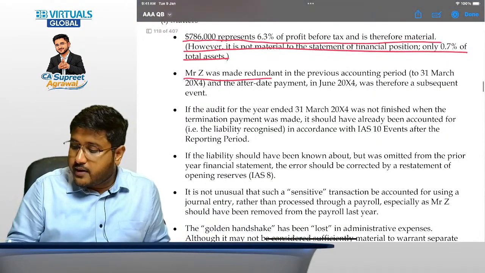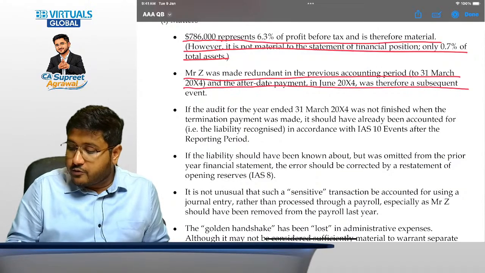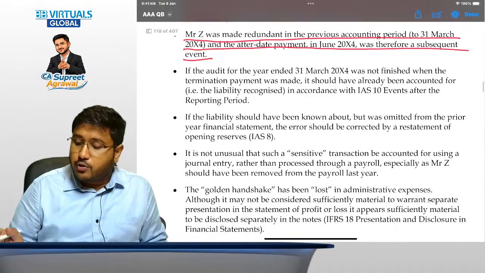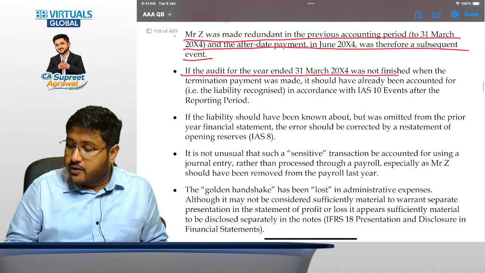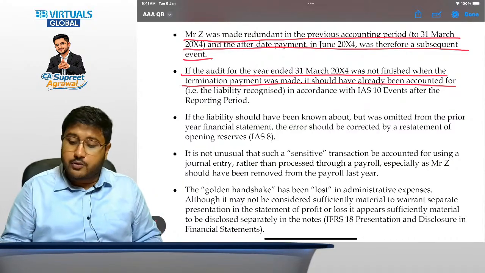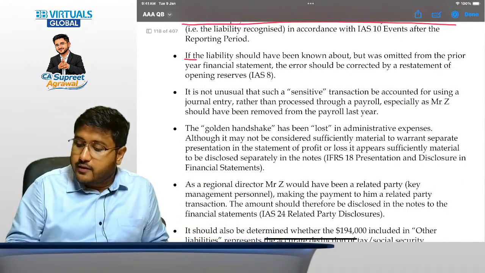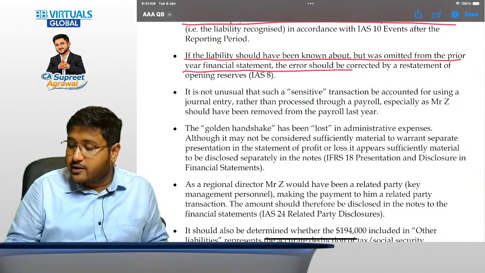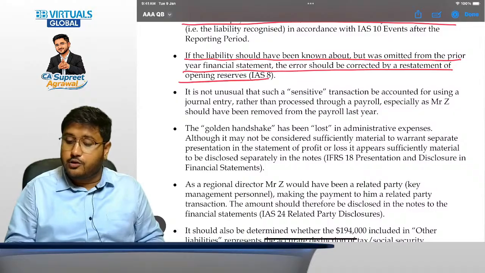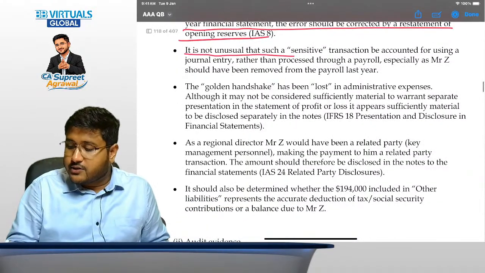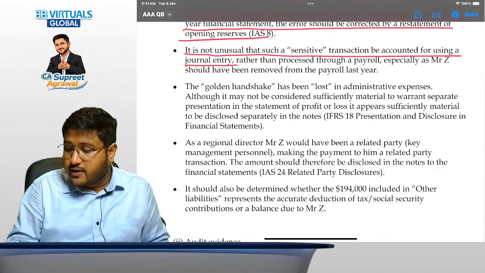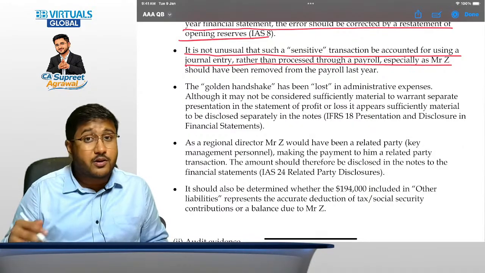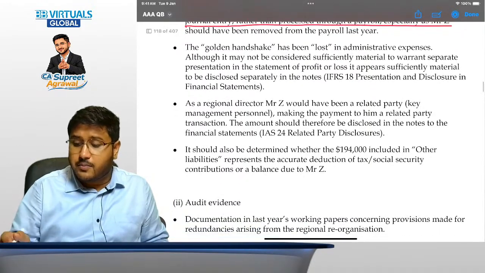Then Mr. Z was made redundant in the previous accounting period, and the after-date payment in June 2024 was therefore a subsequent event. Now, if the audit for the year ended 31st March 2024 was not finished when the termination payment was made, it should have already been accounted for because it is a subsequent event. Now, if the liability should have been known about but was omitted from the prior year financial statements, the error should be corrected by a restatement of opening reserve also. Now, it is not unusual that such a sensitive transaction be accounted for using a journal entry rather than processed through a payroll also, because it is a sensitive, material transaction.